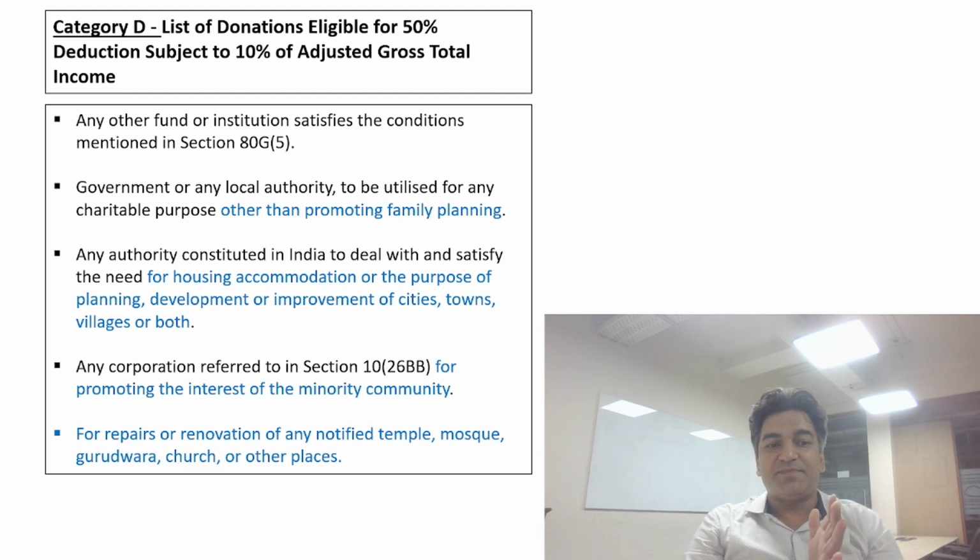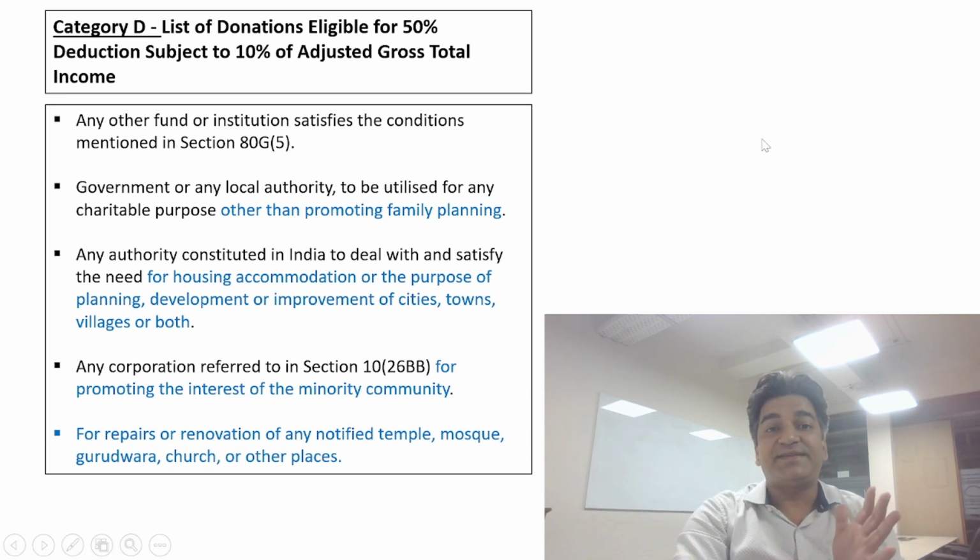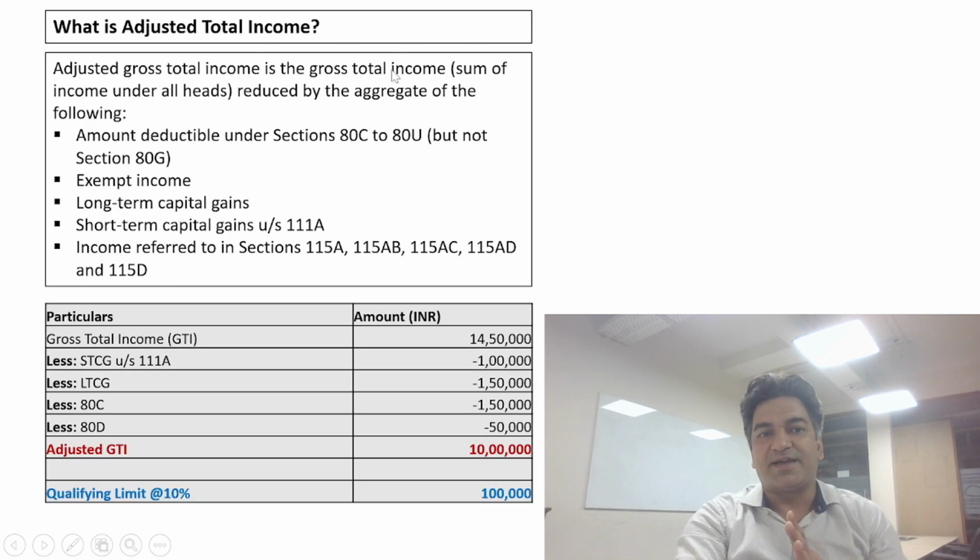If the donation has been made for repairs or renovation of any notified temple, mosque, gurudwara, church, or any other such religious places, then also it will be under category D list of donations. So friends, let's now discuss what is adjusted gross total income.